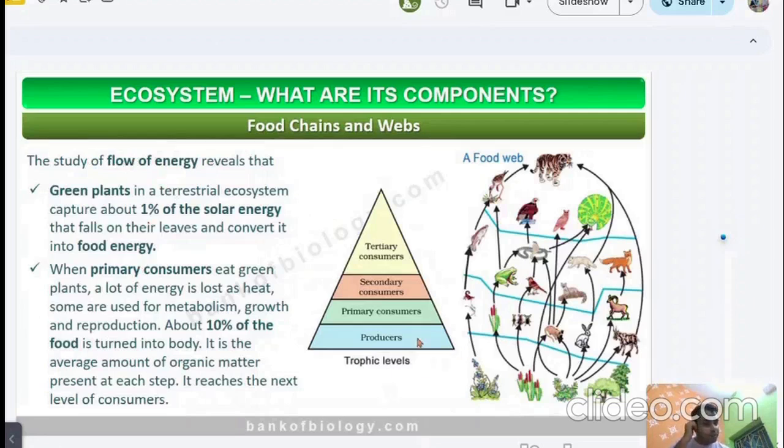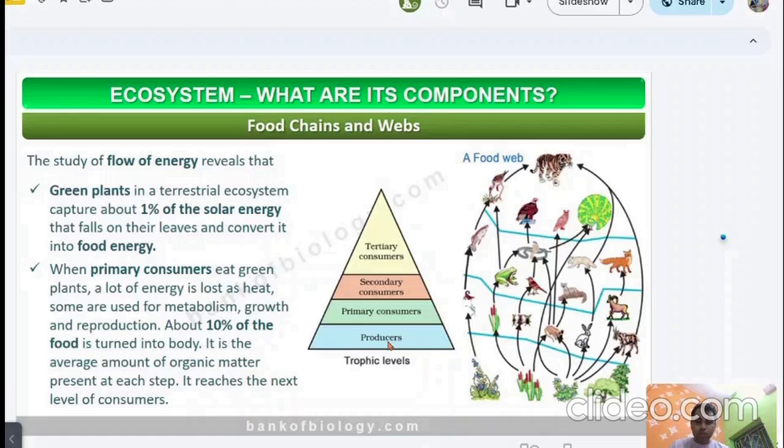Now you can see, I previously told about the trophic levels: the producer, primary consumer, secondary consumer, and tertiary consumer. Green plants in a terrestrial ecosystem capture about 1% of the solar energy that is absorbed by the leaves, and this energy is converted into food energy. And this 1% energy is enough for the producer.